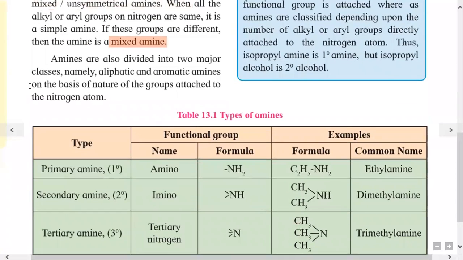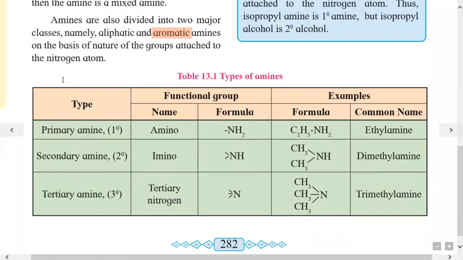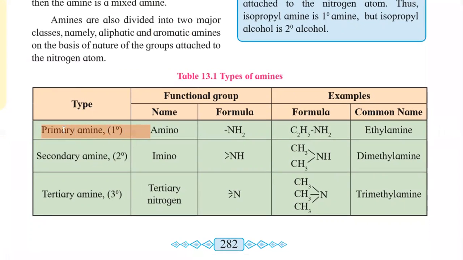Amines are also divided into two major classes, namely aliphatic amines, meaning open chain of carbon atoms containing amine, and aromatic amines, which contain an aromatic ring. These types of amines are classified on the basis of functional group. First, primary amine, denoted by 1 degree amine. The functional group is NH2 and the name is amino. Example is C2H5NH2, common name is ethylamine.